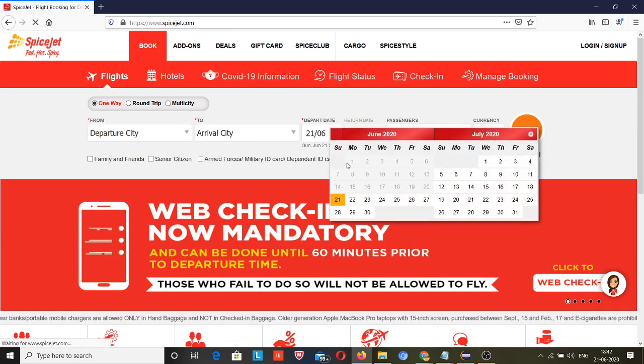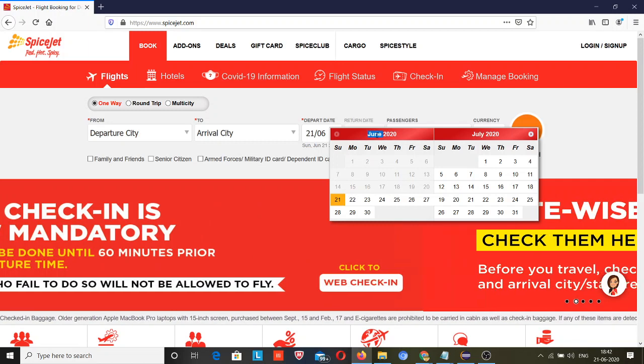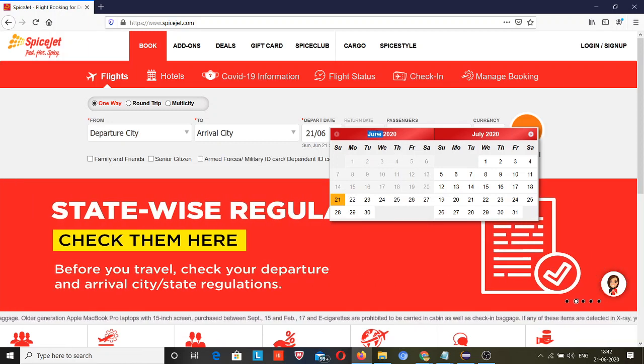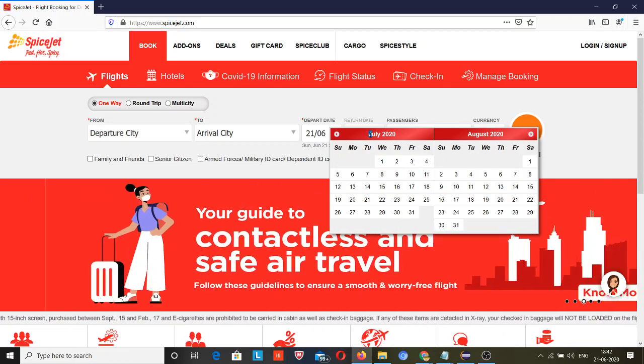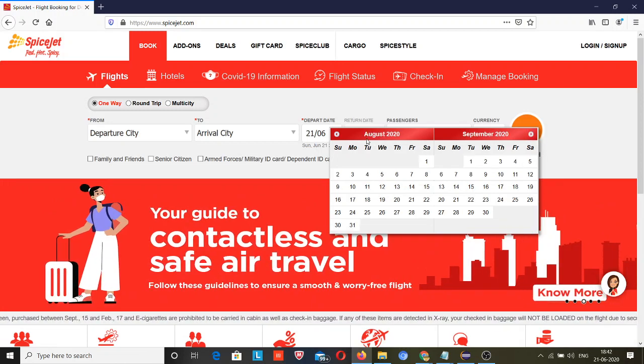Now I will be doing our next scenario, that I will check whether the month is August or not. So for getting this month, I need to check that. So I will get this text and match whether the month is August or not. If the month is not August, then simply click on this, and again if the month is not August, then again click on this. Now the month is August, so I want to book a flight for 23rd of August.